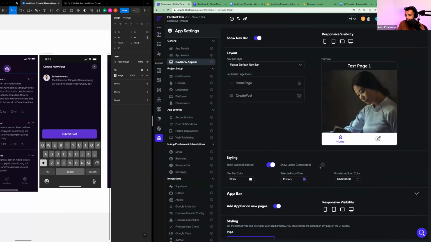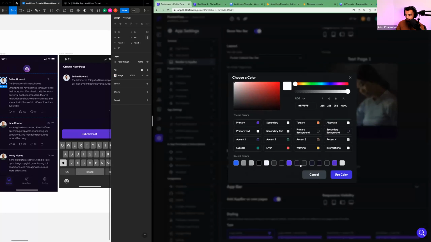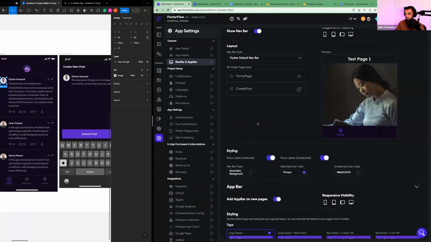And then my Navbar color, I'm gonna change it from white to secondary background. Right here. I'm going to change my selected icon color to primary and my unselected icon color to white. And I'm just going to drag it all the way up to make it white. Cool. So now we kind of got our navbar going.